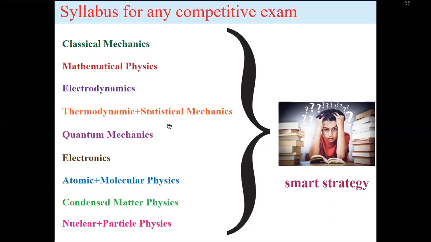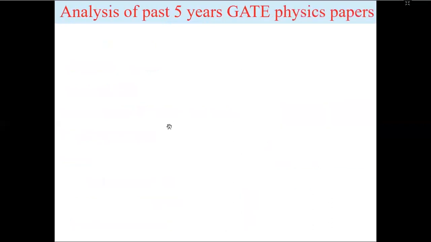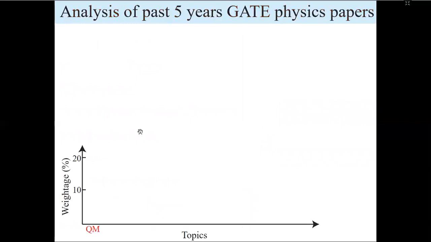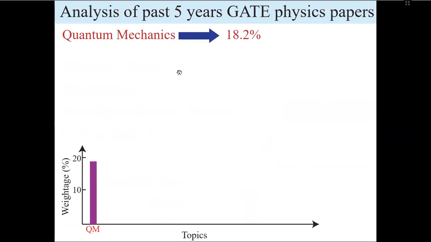So let's start. The analysis is of the past 5 years of GATE papers. This is just a plot of topic-wise weightage of each topic. The first topic is quantum mechanics. It's almost 20%, about one-fifth of the paper, right?